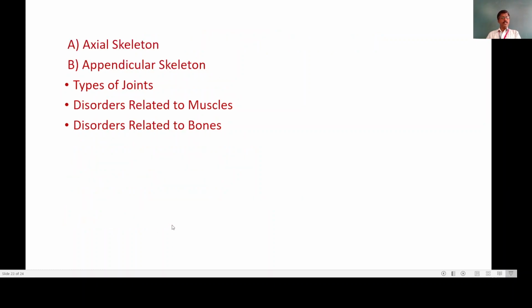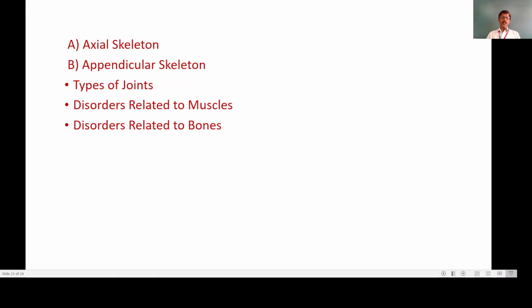Then the group of skeleton. The skeleton is grouped into two main parts. The first part is the axial skeleton, which is in the center of the animal or the human body, then the appendicular skeleton. And in this topic, we are going to study in detail the axial and appendicular skeleton of the human being.